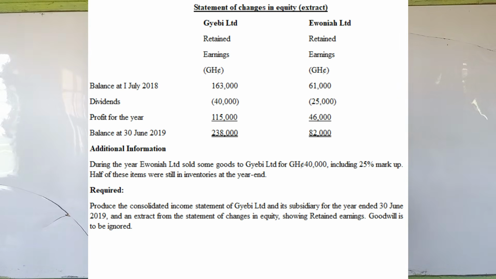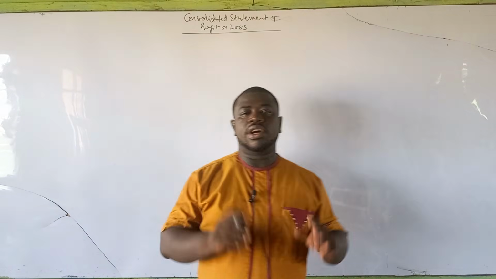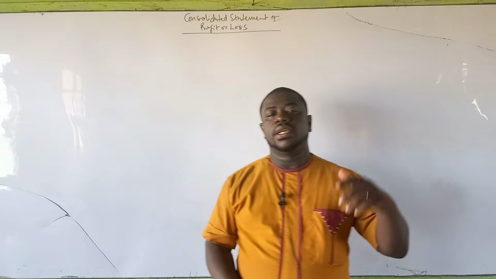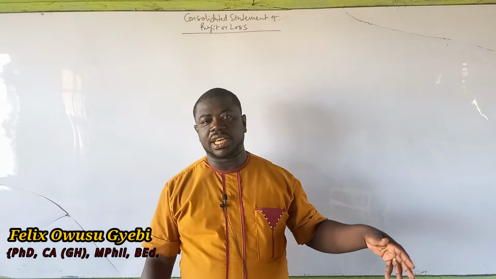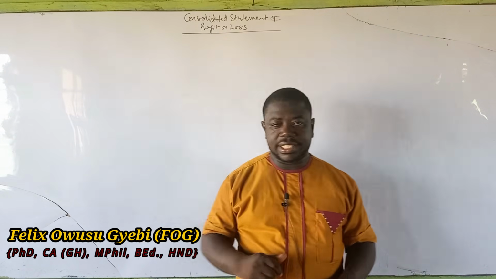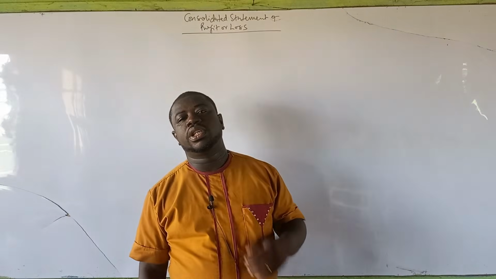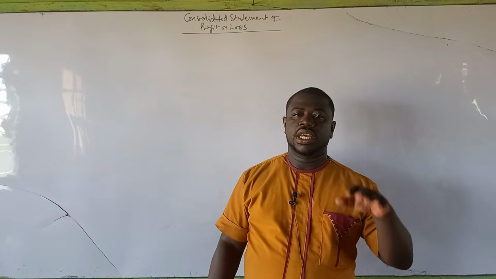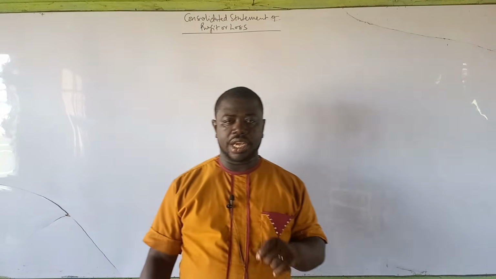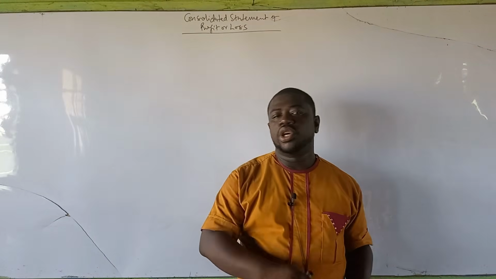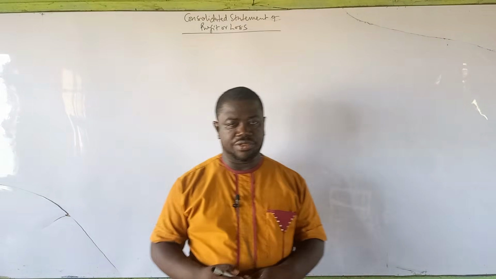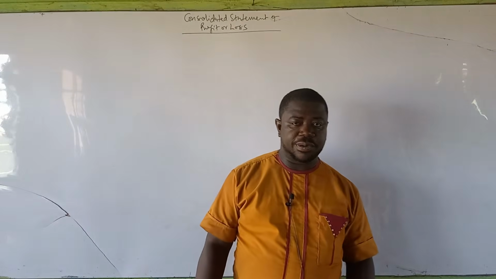All right. So this is the question. Now you see that this question is an upgrade from the previous question we solved in part 1. In part 1, it was 100% acquisition. Here it is 60% acquisition. And then it's 3 years ago. Then also we are told that there was an intra-group sale. This time it's coming from the subsidiary, Ewonia, who is selling to JB, the parent, okay? And so there will be an issue of non-controlling interest as far as the unrealized profit is concerned.